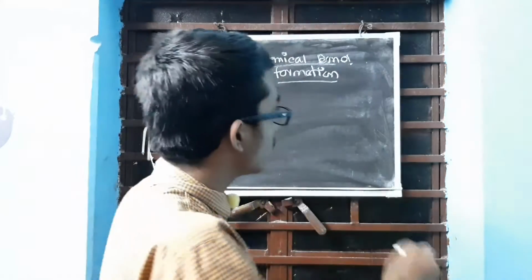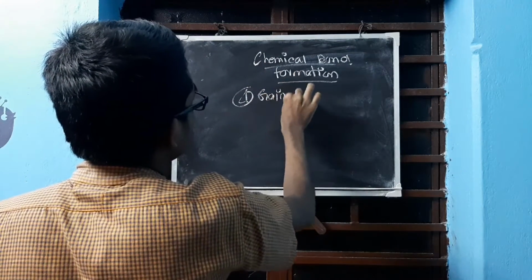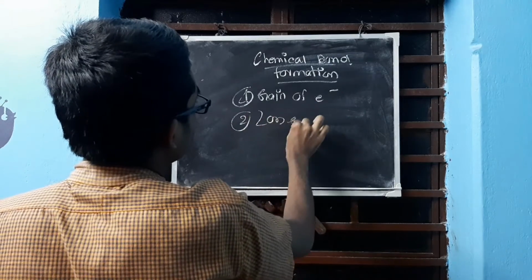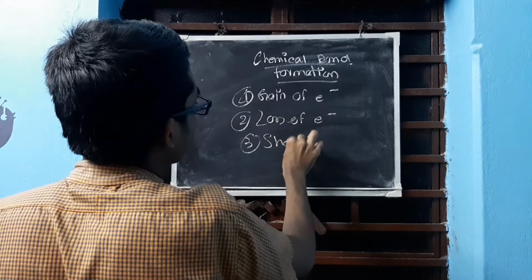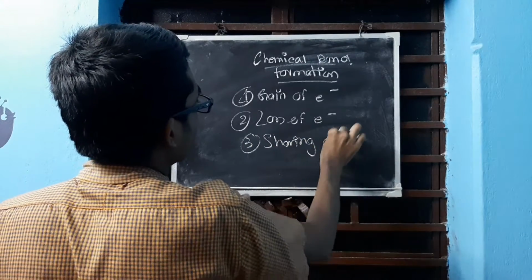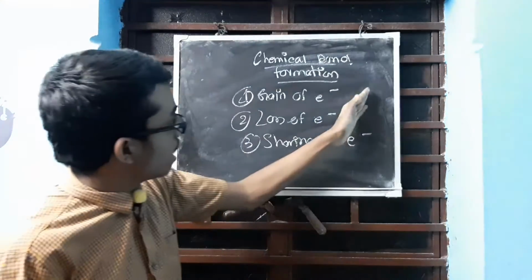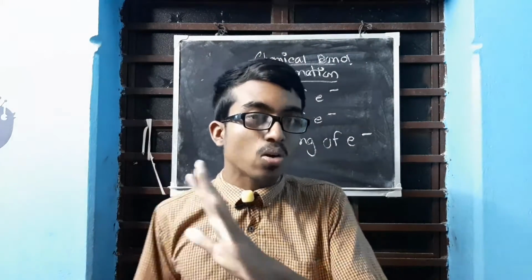Three main ways. First is gain of electrons. Second one is loss of electrons. Third one is sharing of electrons. Clear? So there are three ways. Gain and loss, you can understand very well. It is for ionic bond. Sharing is for both covalent and coordinate.